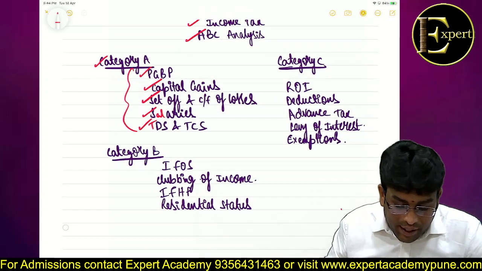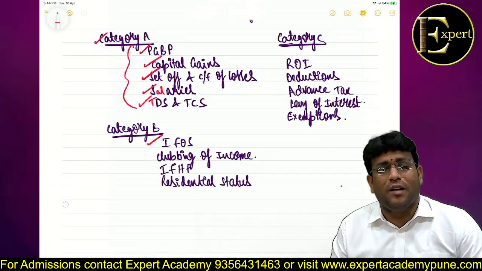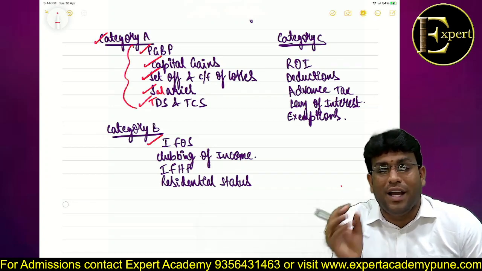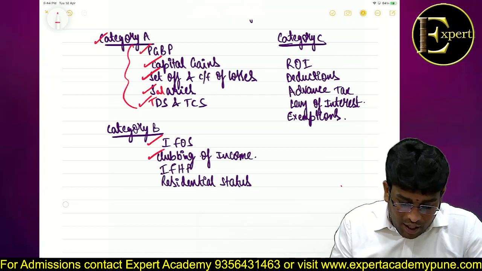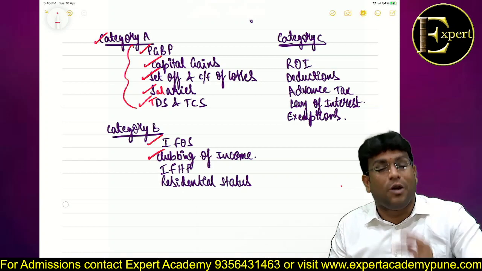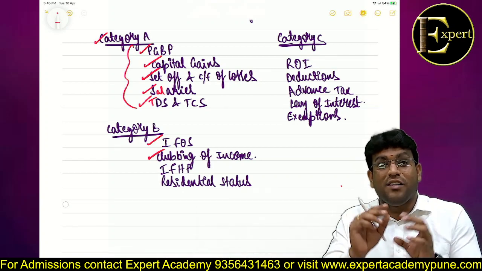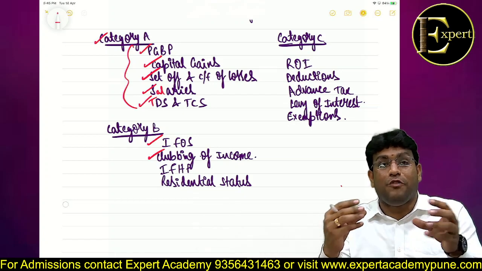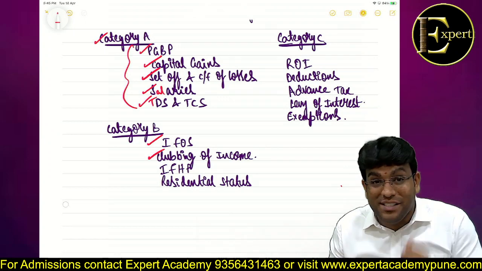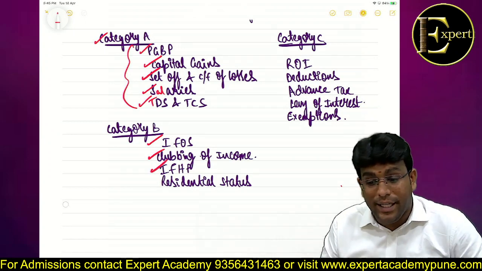Now let's look at category B topics, that is income from other sources, where you have some interesting concepts like the gift concept and dividend taxability, a small area but very interesting. Next, clubbing of income, one of the smallest, sweetest, simplest topics of the entire income tax syllabus, but coming in the exam so many times, especially questions on clubbing based on the first day of the previous year. On that point, a question is there in the RTP also, which we already discussed. Then income from house property, a small but interesting topic, friends.